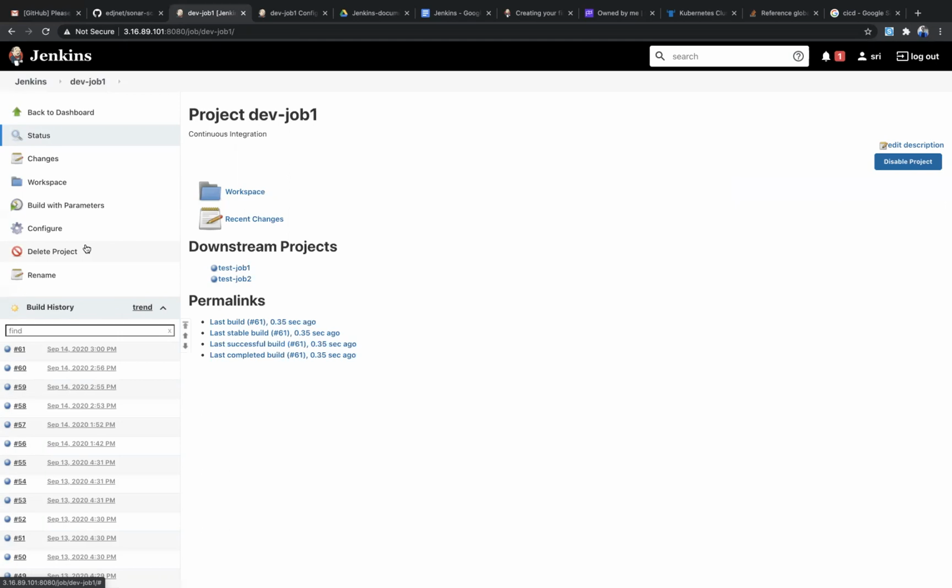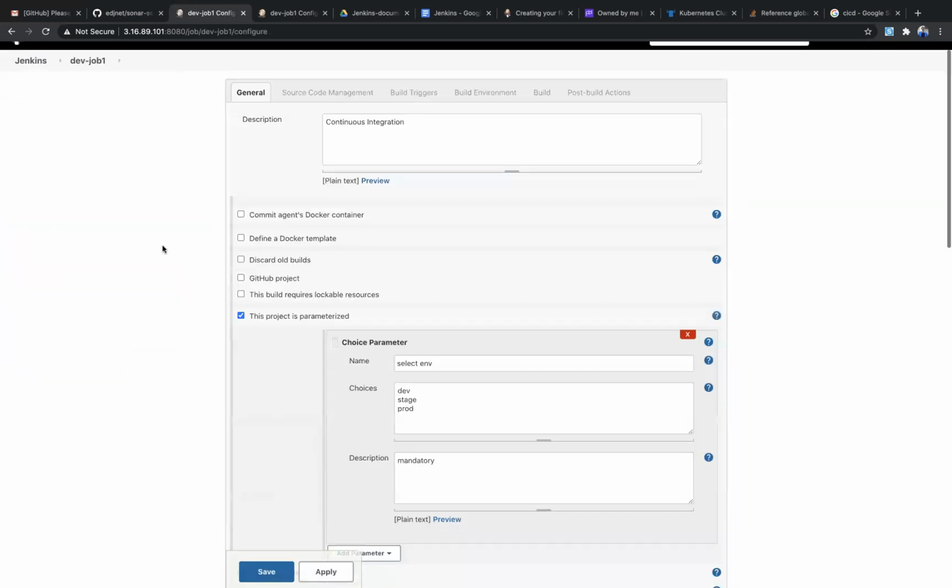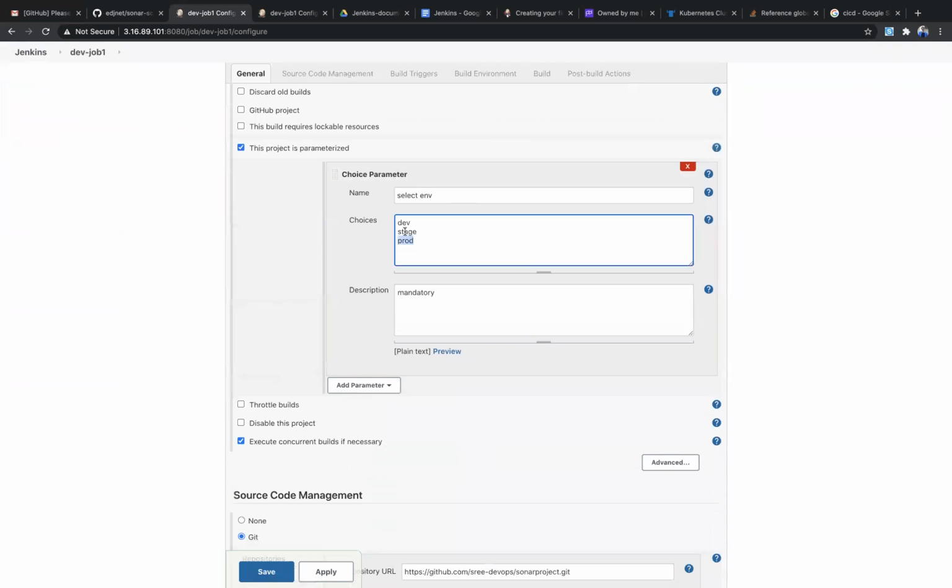Suppose you want to deploy this application onto the development server. If the user selects this development environment, this job is going to be deployed onto the development server. But if the developer has selected a different environment, the script is not going to execute, because the developer has selected a different environment, which is not written in that script. So that will be useful when you're dealing with the environment. Not only this, you can write any type of choice parameter. You can select true, false also.